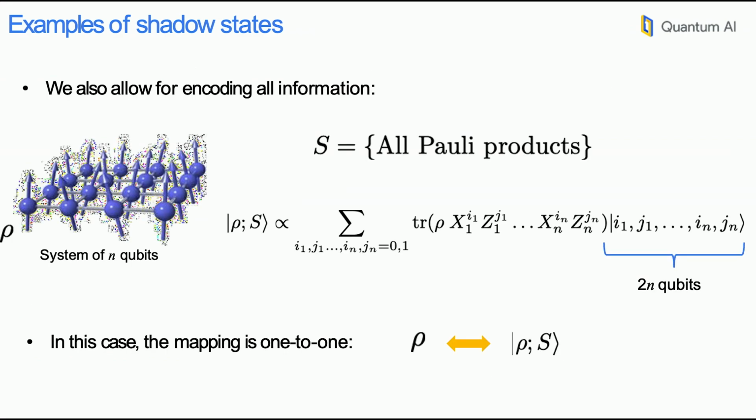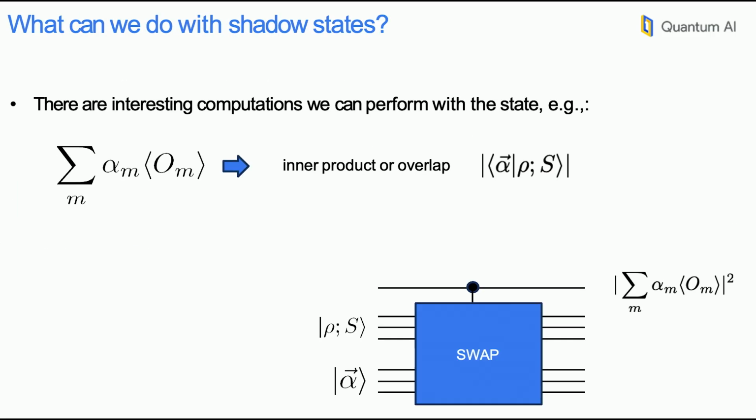We can consider a full set of all Pauli operators on an n-qubit system. This is how shadow states could look. And again, this is a case where the full state of the system and shadow states are in a one-to-one correspondence because the set is complete. All right, so those are a few examples.